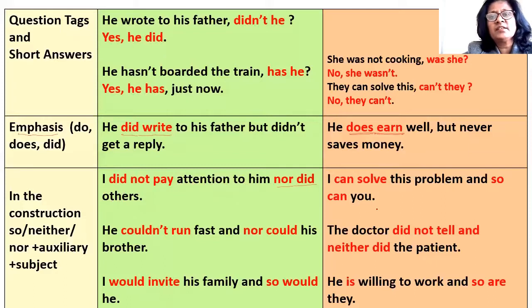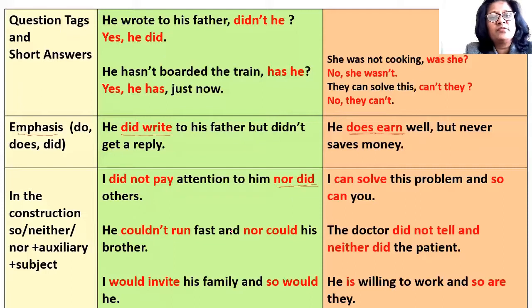Instead of repeating the whole sentence or the whole clause with another subject, we can simply say so in case of a positive sentence and neither or nor in case of a negative sentence, along with the new subject, of course with the auxiliary. So we have used this auxiliary verb did with the construction nor to avoid repetition.